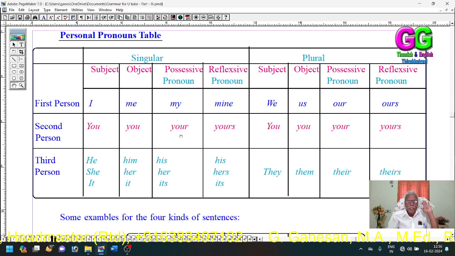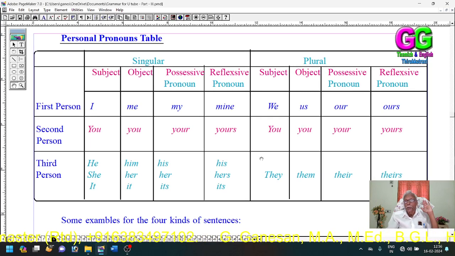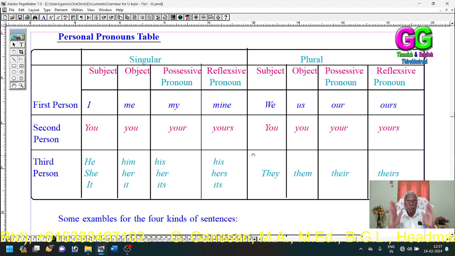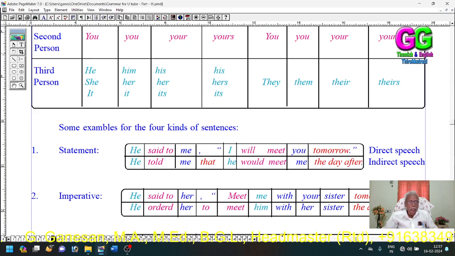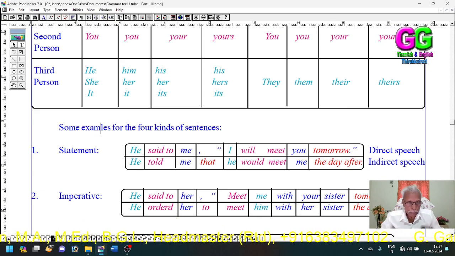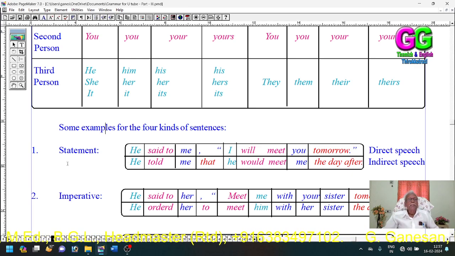So, first person, second person, third person. The table I have given for you, memorize it. Keep it with you always. Some examples today in the class. Some examples for the four kinds of sentences.